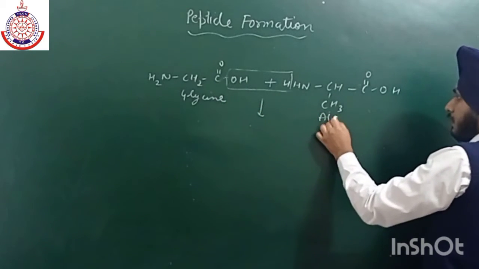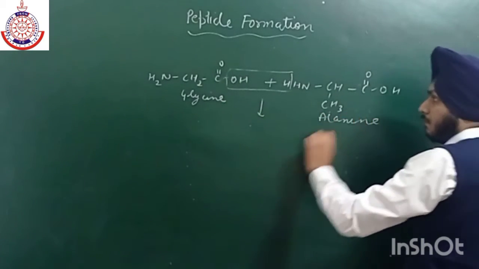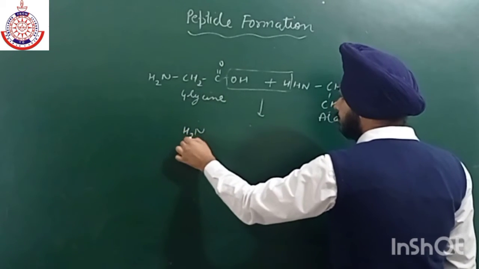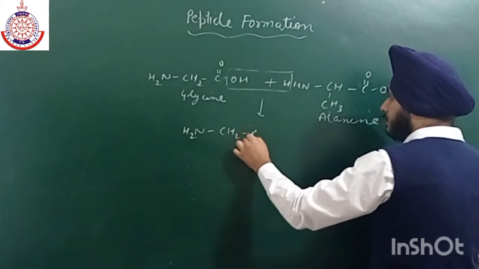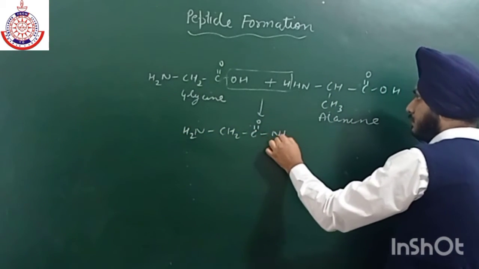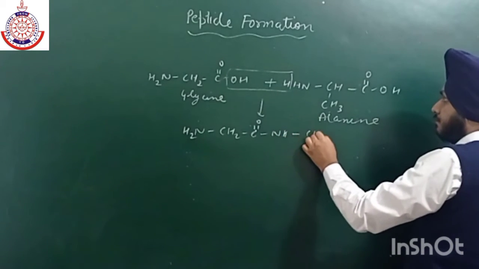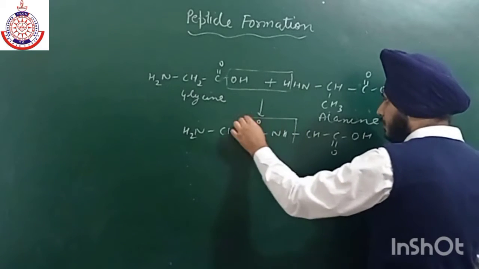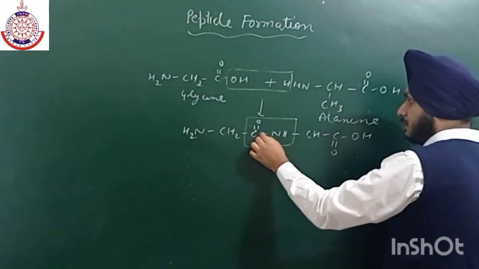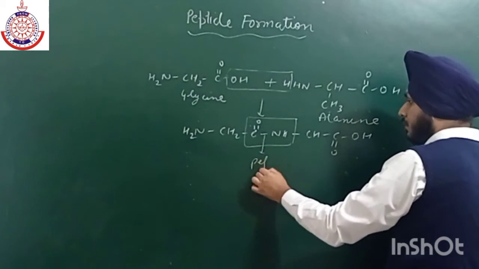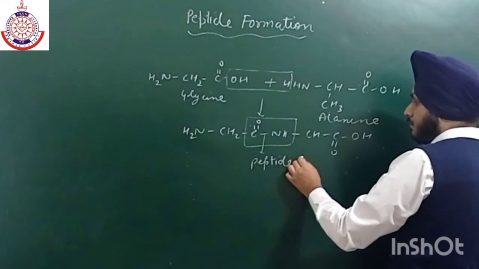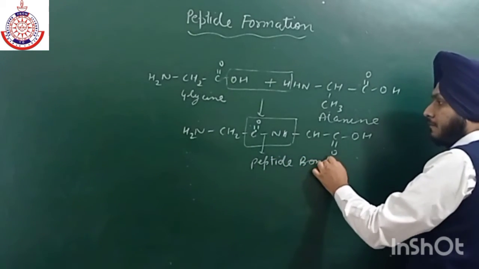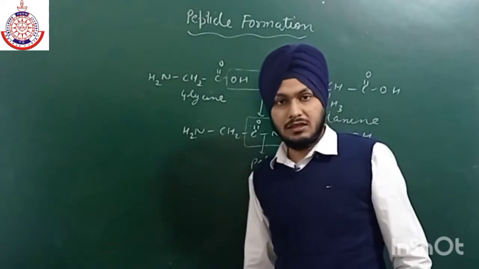This is alanine. And this is how the peptide formation takes place. Peptides have the amide group. This is the amide group, and this bond is known as the peptide bond. Peptide bond.